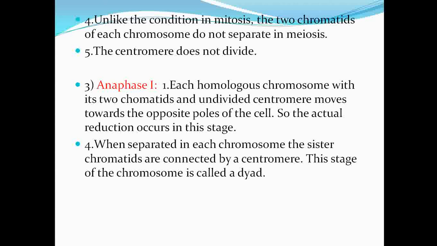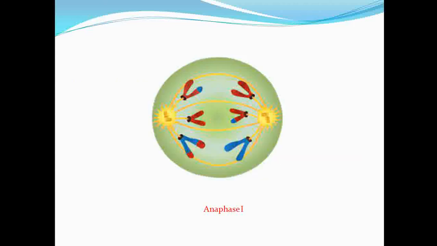When separated, in each chromosome the sister chromatids are connected by the centromere. This stage of the chromosome is called a dyad. So this is seen in anaphase 1. This is the diagram of anaphase 1.